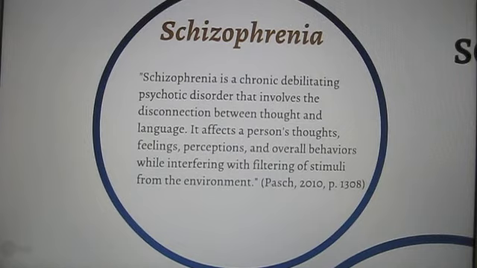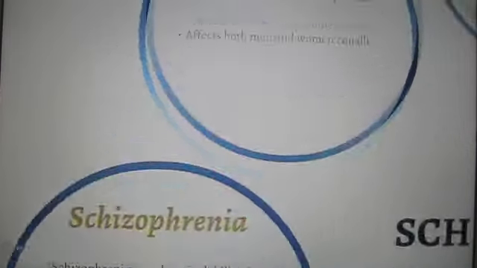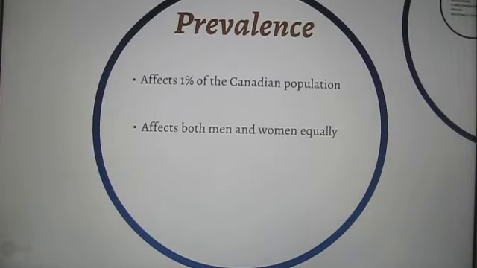Schizophrenia is a chronic, debilitating psychotic disorder that involves a disconnection between thought and language. It affects a person's thoughts, feelings, perceptions, and overall behaviors while interfering with the filtering of stimuli from the environment. Schizophrenia affects 1% of Canadians and seems to affect men and women equally. The peak age of onset is 17 to 25 years of age.